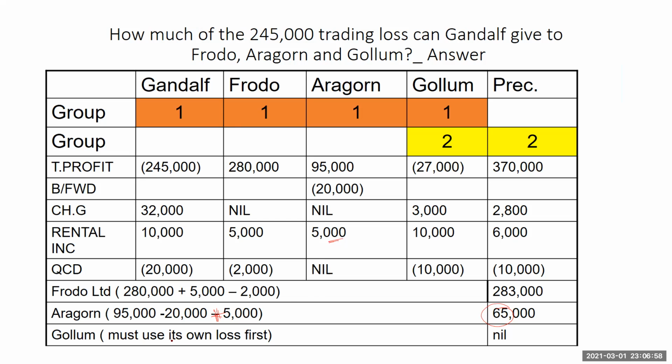Now, Golom must use first its own losses. Now, Golom, remember, has a loss. So take care of your home before you take care of the other. So it must absorb all of its 27,000. So let's knock this one off. But at the end of the day, Gandalf has 245, and it could use Frodo to absorb everything, or you can still transfer a portion to this and a portion to that, depending on what the group decides.